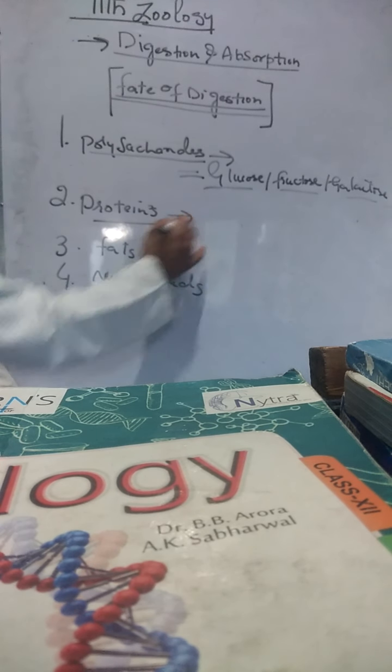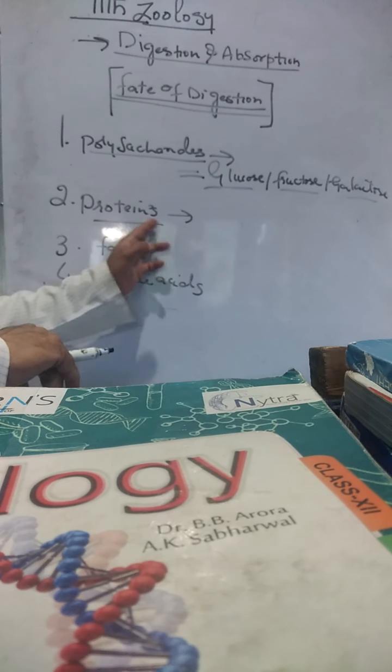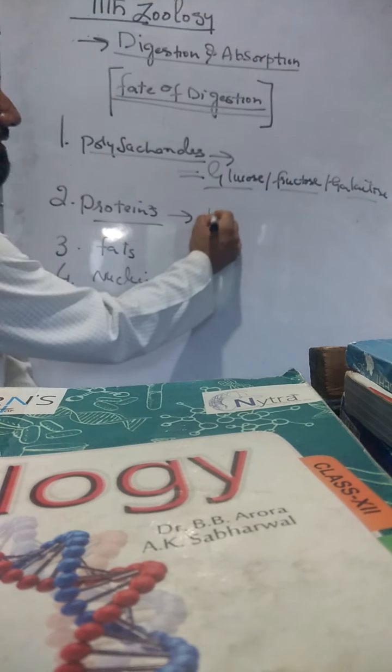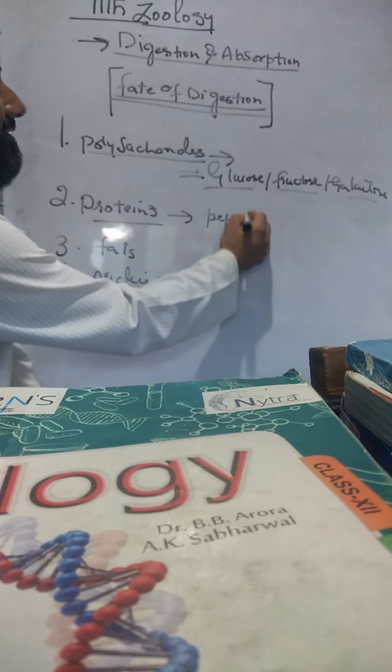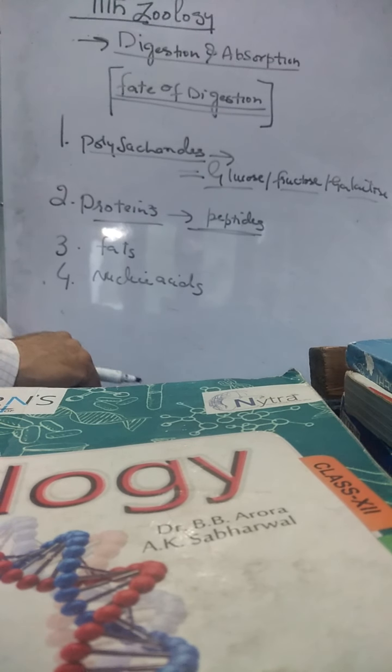The end products of proteins are amino acids. The enzymes responsible are gastric pepsin, pancreatic trypsin, and chymotrypsin. The intermediate products during the protein breakdown are proteoses and peptones. Both are classified as peptides. These peptides are made up of two or more similar or different amino acids.